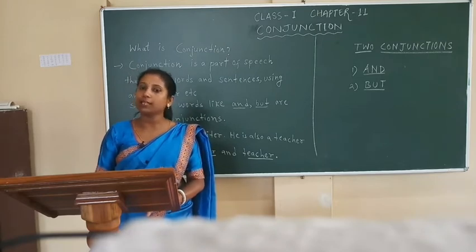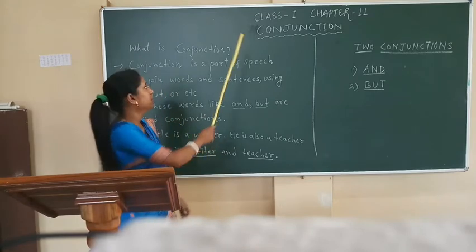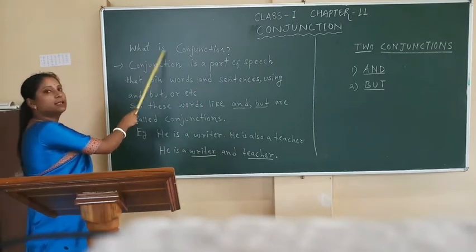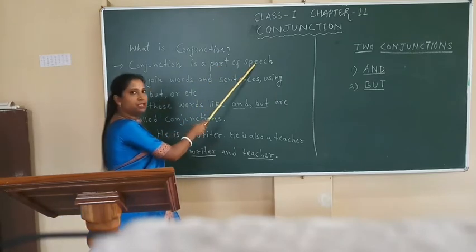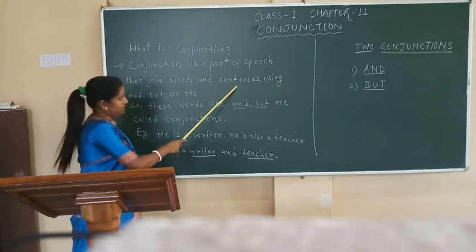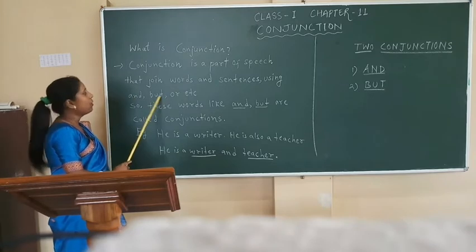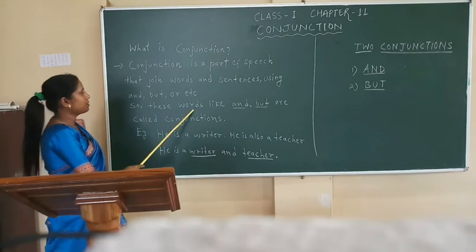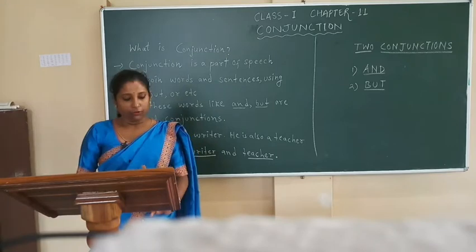He spoke politely. Now, coming to this chapter, conjunction. Okay? What is a conjunction? Conjunction is a part of speech that joins words and sentences using and, but, or, etc. So, these words like and, but are called conjunctions. For example,